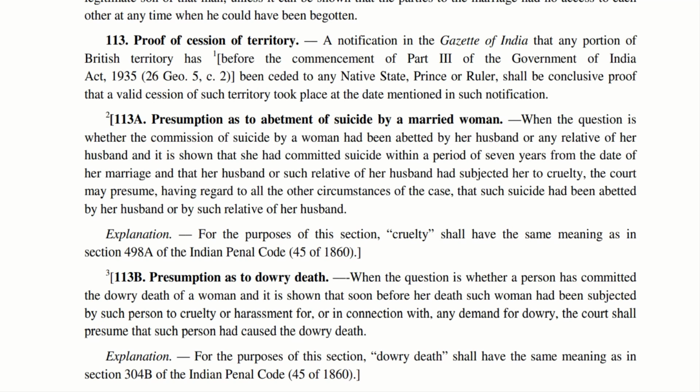And during the 7 years time, her husband and her husband's relative had subjected this lady to cruelty. So in that case, the court can presume that this amounts to abetment of suicide by a married woman. So the court presumes that the husband and his relatives had abetted the suicide.